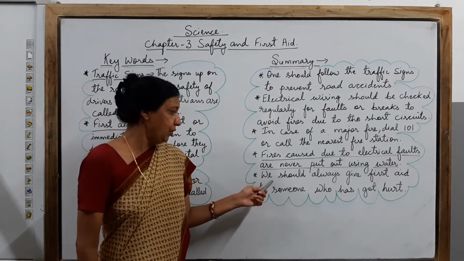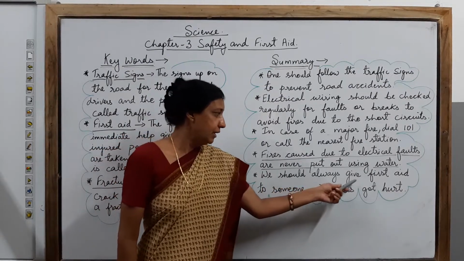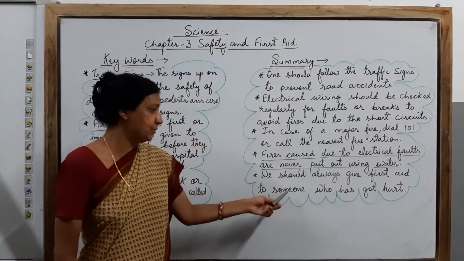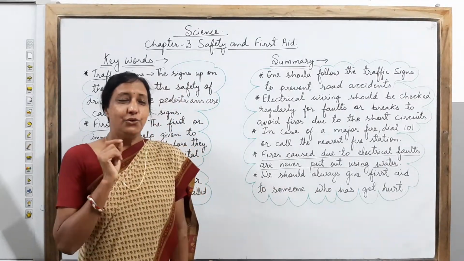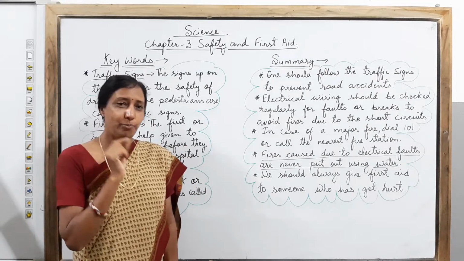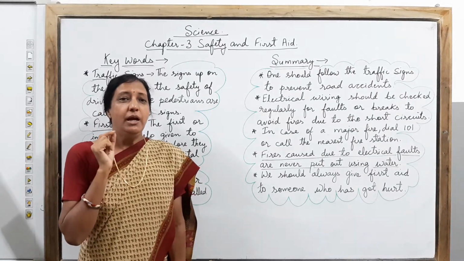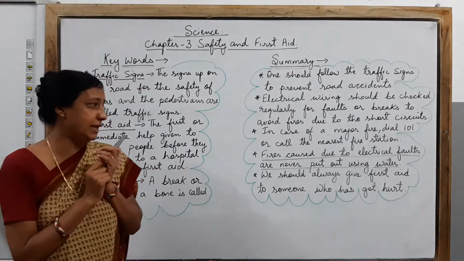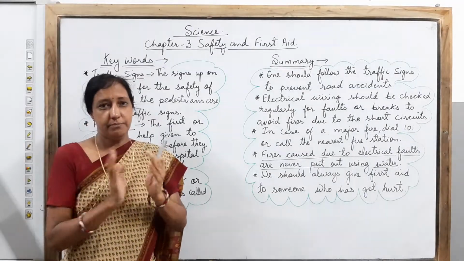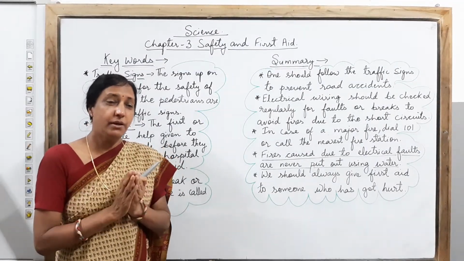Next, children, we know we should always give first aid to someone who has got hurt. As and when, you must have seen at your own house, any kind of injury, a little bit of cut or a little bit of injury on anyone's hand or legs, anywhere.